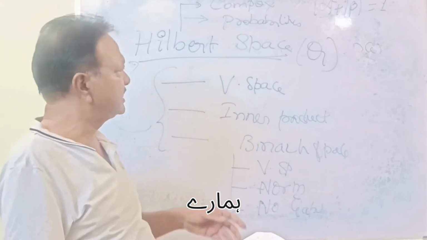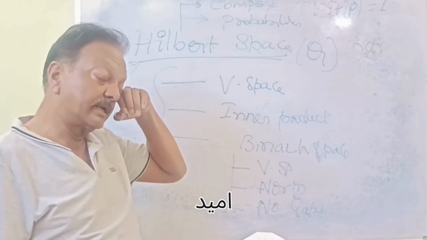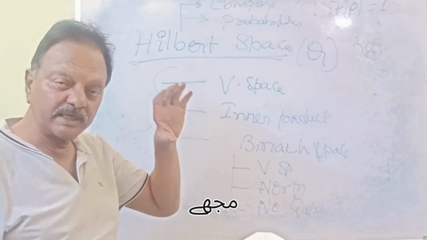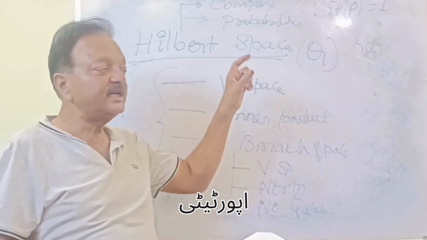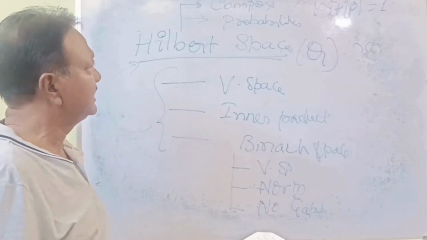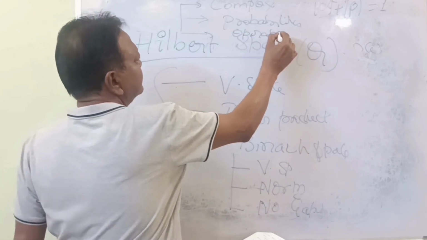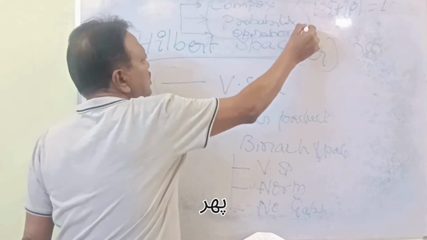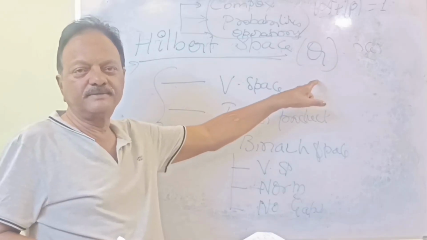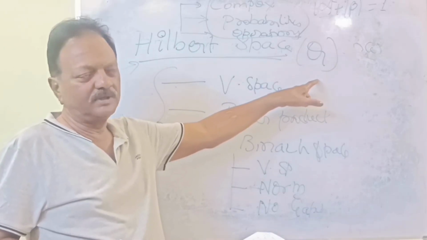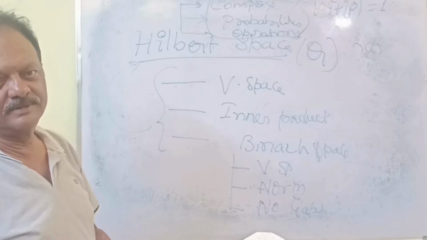Miscalculations. What the probabilities will be for finding the length or distance or angles, whatever the probabilities we can calculate in this Hilbert space. The opportunity is given by the Hilbert space. Okay. Next, doing operations. So these are the three possibilities which are mainly required in quantum computing. Understood? That will come from the Hilbert space. Understood?